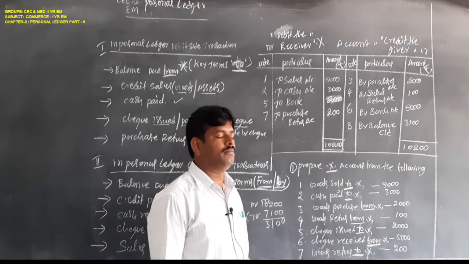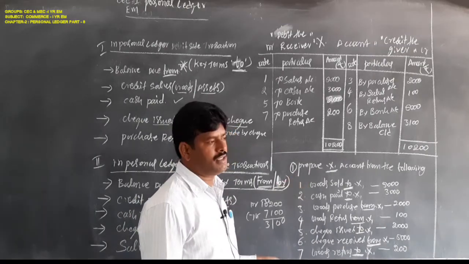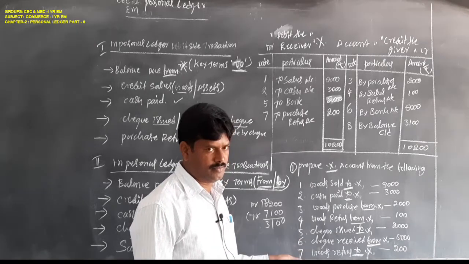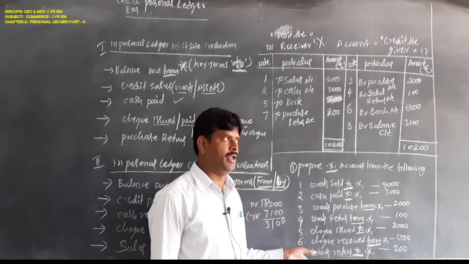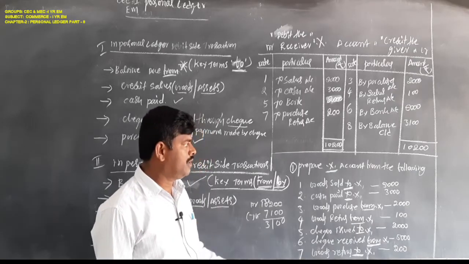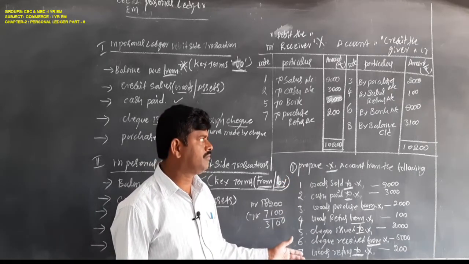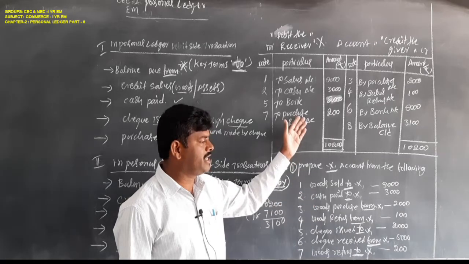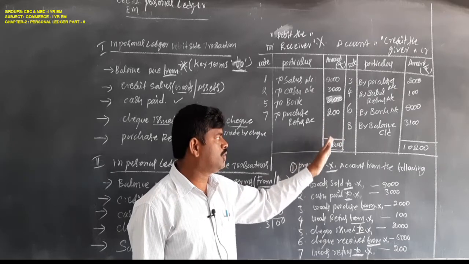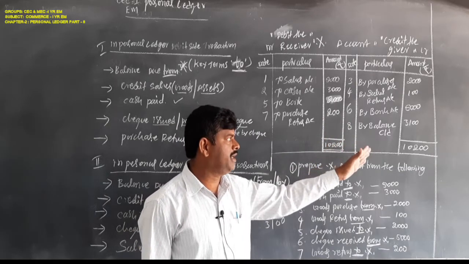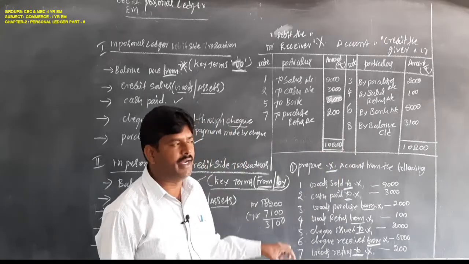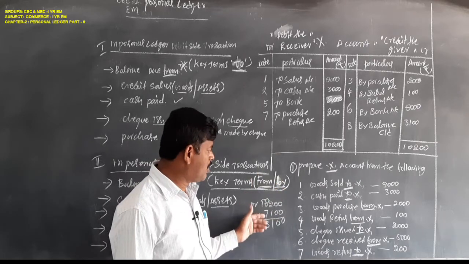Suppose in the problem only the transactions are given, and there is no specification for the settlement account, whether paid in cash, remaining balance, or through check. In that case, you have to record debit transactions on the debit side and credit transactions on the credit side, and total them first. The highest total amount must be recorded in both total columns, debit side as well as credit side. Find out the difference amount.